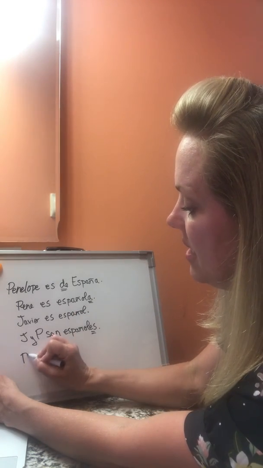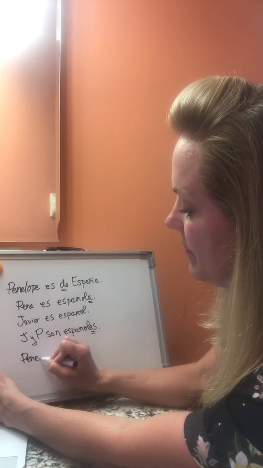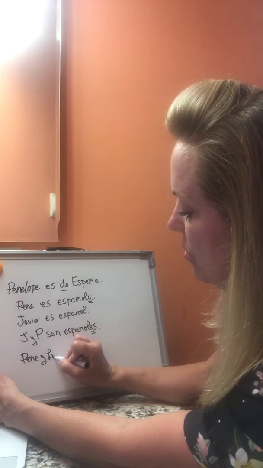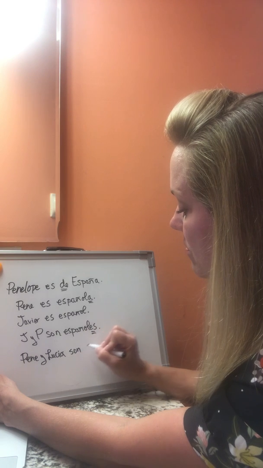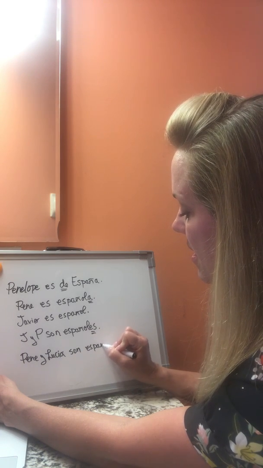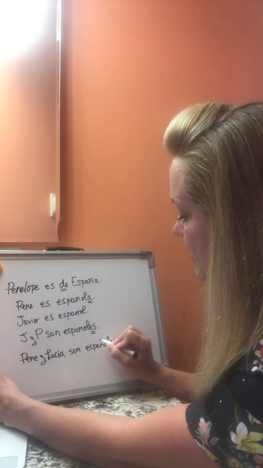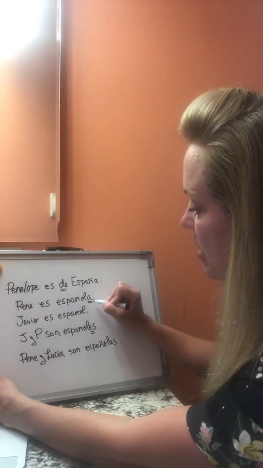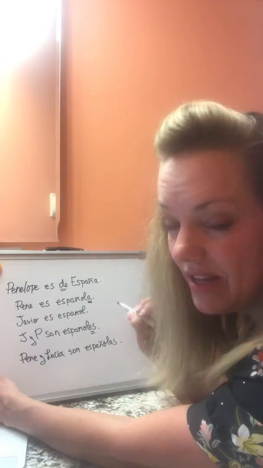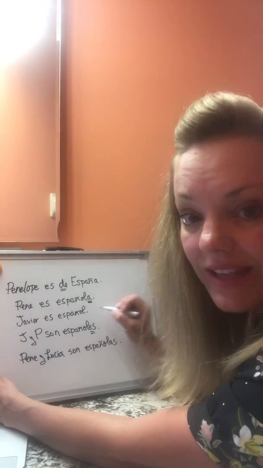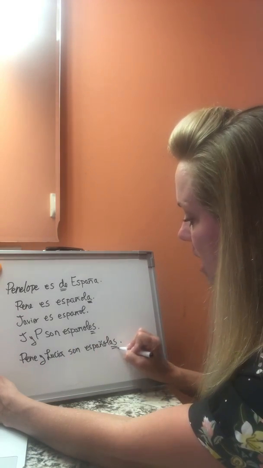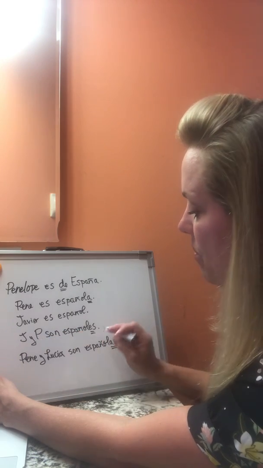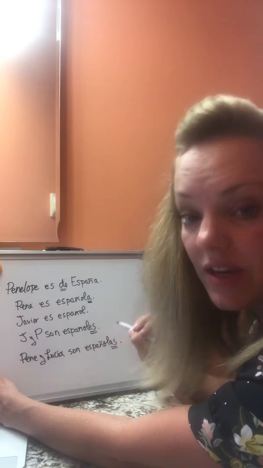Now, if we're going to say Penelope y Lucía, two females, son españolas, because española ends in a vowel, so you just add the s. Penelope y Lucía son españolas. For a mixed group or a masculine group, son españoles.